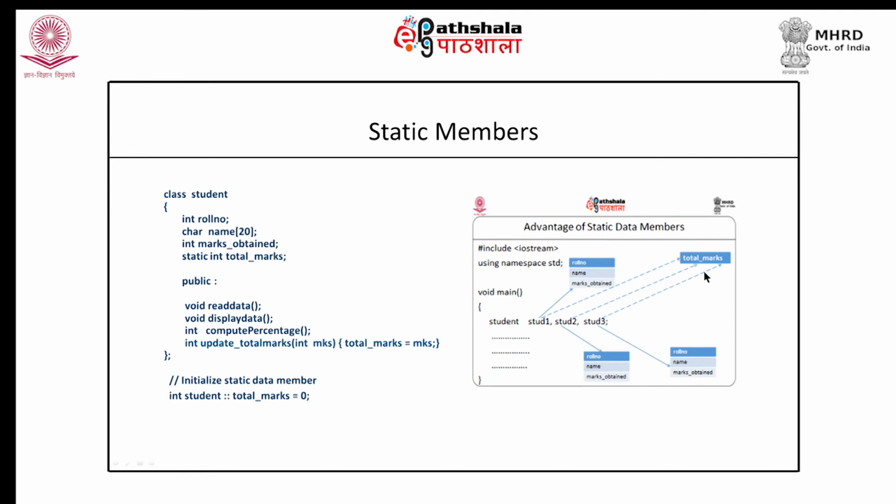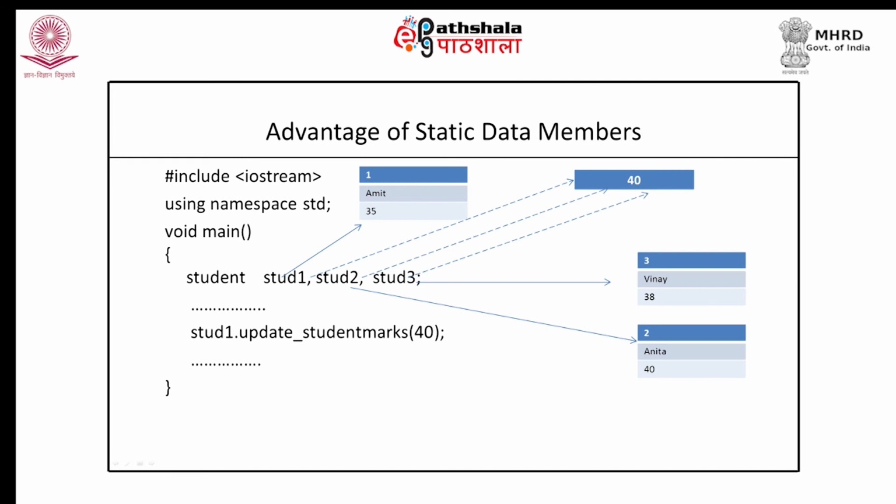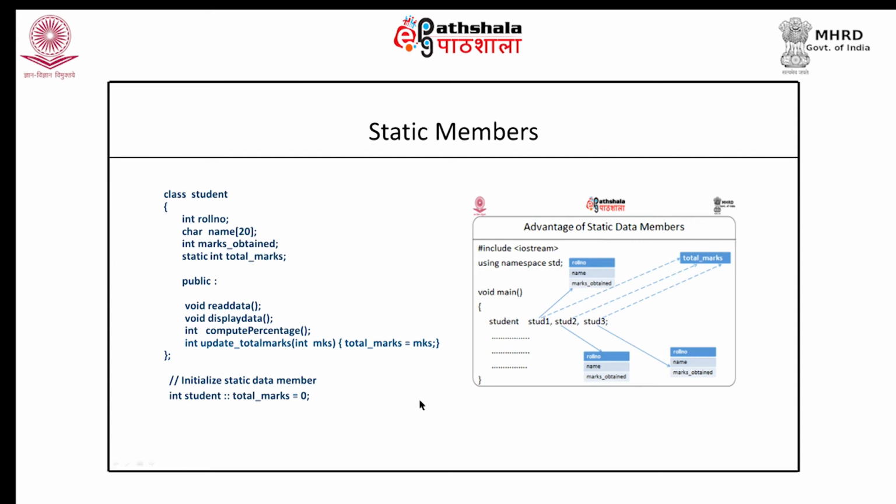What is the advantage? Apart from other advantages, one advantage that we discussed was that if we have multiple copies of total marks in all the objects and we want to change the total marks, we would have to go and modify each object. But since there is a single common copy, to modify the total marks we will have to do it only once. And you would remember that for this we had written the function update total marks, which is a member function of the student class.